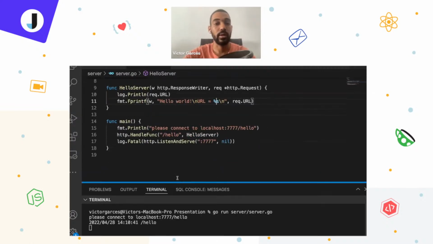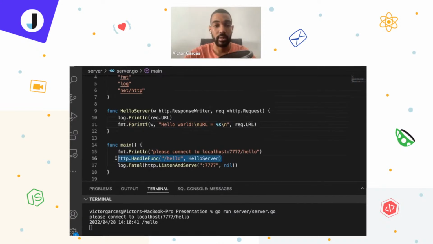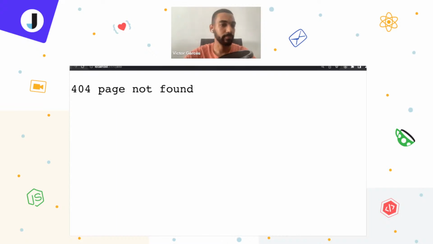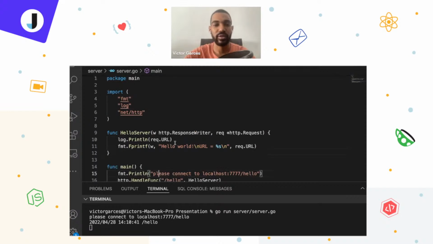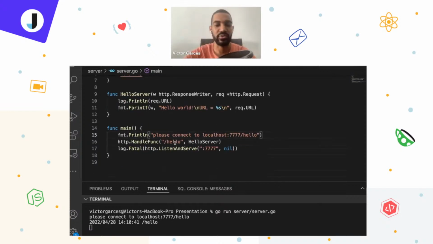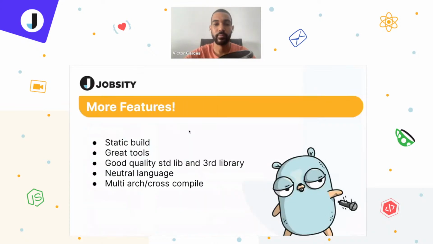And just that easy, we now have a web server running with a path and a logic implemented in a function, in basically what? 18 lines. We are developers right now. So let's keep moving forward. There are more features. That's the reason why I love Go. It will have something to surprise us.